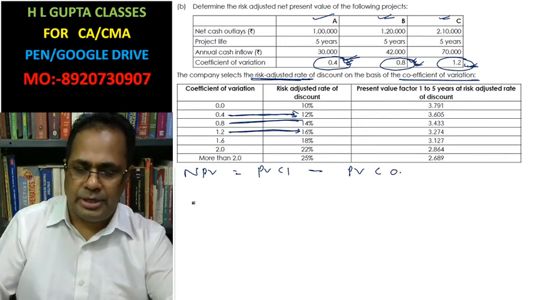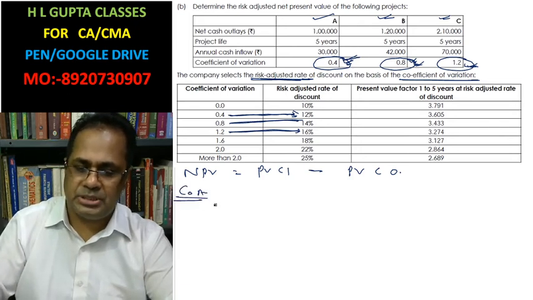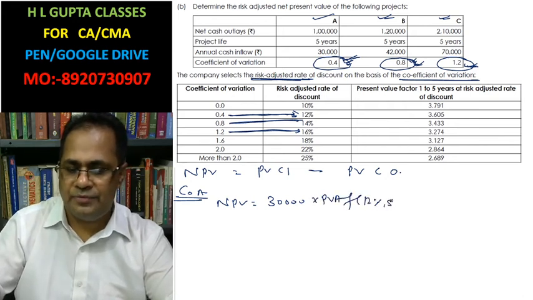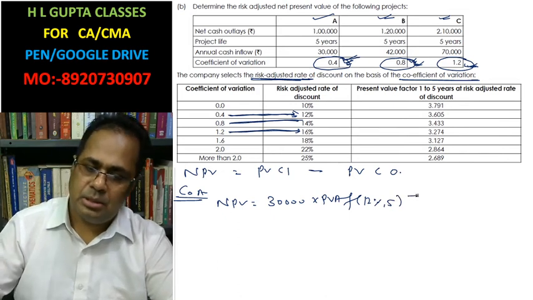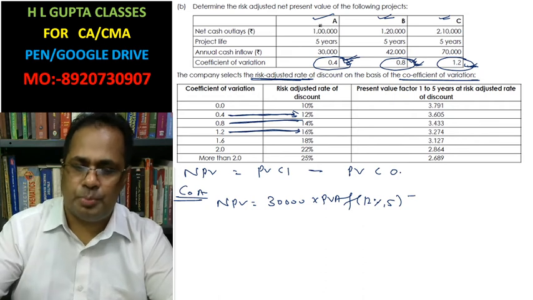Inflow and outflow are already given. For company A, net present value equals 30,000 into present value annuity factor at 12%, life 5 years, minus present value of cash outflow, which is already given, 1 lakh.